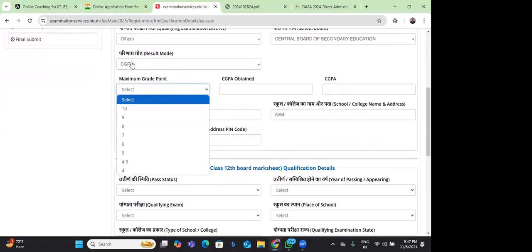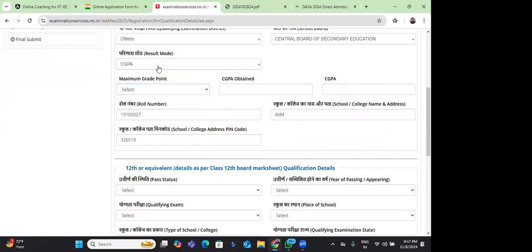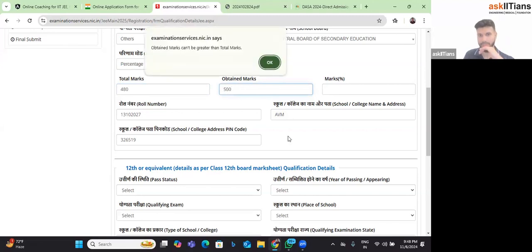Okay. You will keep the result mode as CGPA. Then you will put the grading over here, whatever the grade is. But while uploading, which document do we need to upload? The certificate which mentions the marks, that certificate only we need to upload. True. Correct. Whatever marks have been obtained in that certificate, right?